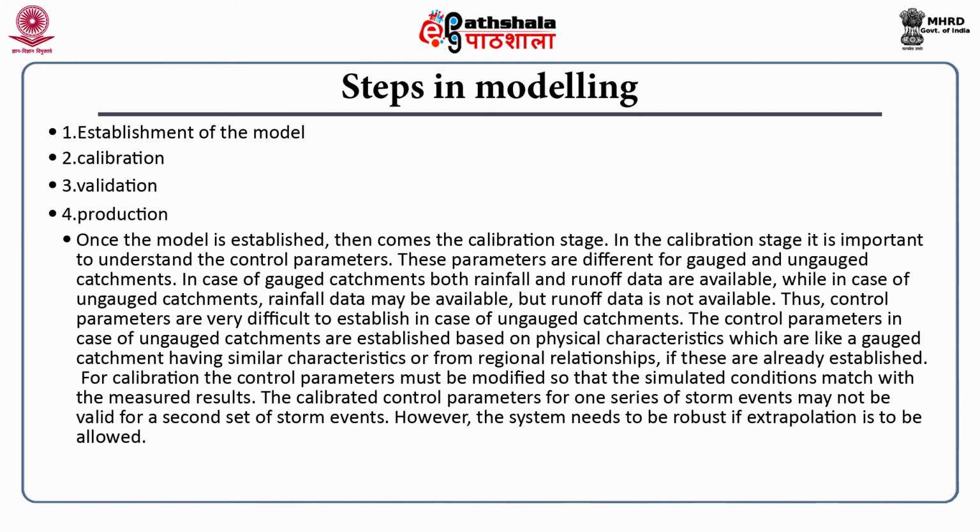While in case of ungauged catchment, it means that the control parameters are very difficult, because we may or may not have the rainfall, but we certainly do not have the runoff data. So in that case, how do we go about doing the simulation? But we must understand that catchment modeling is much more important for ungauged catchments, because we want to assess the situation there for which we have no other method.